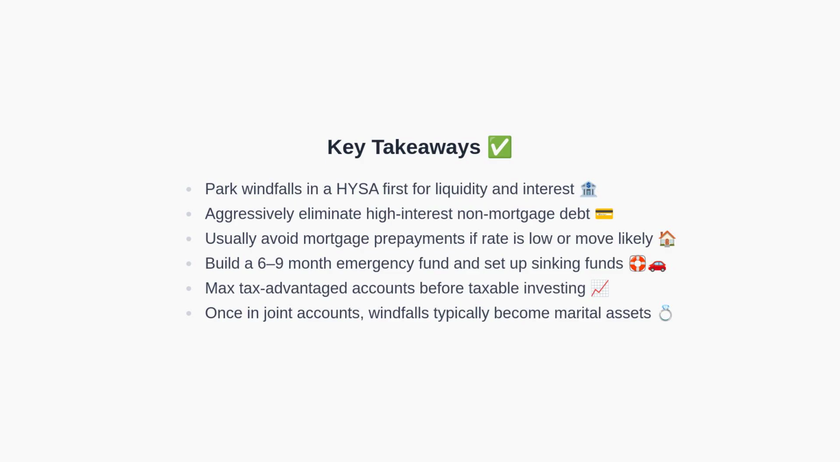Prioritize liquidity in a high-yield savings account. Pay off high-interest non-mortgage debt. Usually avoid prepaying low-rate mortgages when mobility is likely. Build a strong emergency fund and use sinking funds for near-term needs. Maximize tax-advantaged accounts before taxable investments. And remember marital property rules when depositing funds into joint accounts.